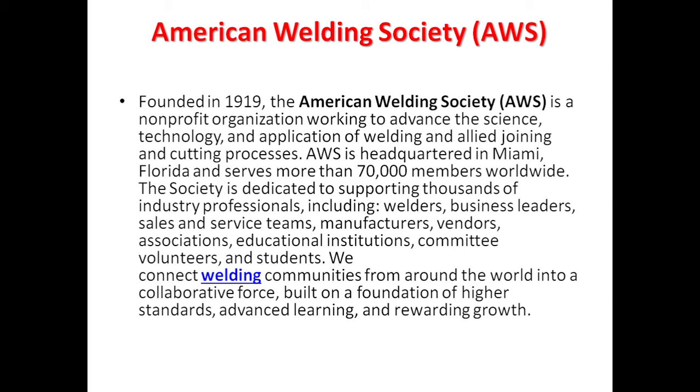So, what is the American Welding Society? It is one society which provides different welding instructions. It gives standards and guidelines regarding welding, meaning which types of welding should be done and which welding procedure is suitable for which materials.